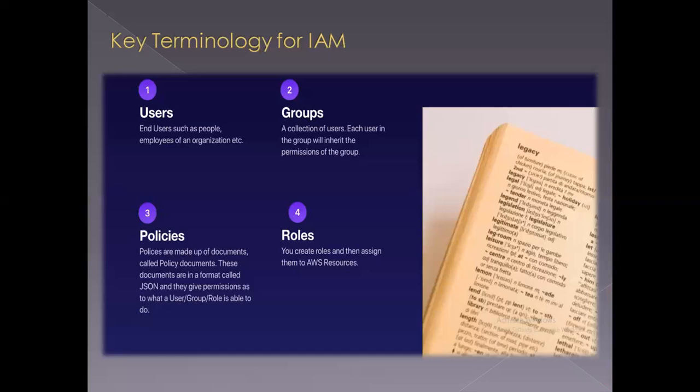And then roles. So roles are basically, you create a role, you assign it to an AWS resource, right? And a role is a way of simply allowing one part of AWS to do something with another part, right? So you might give a virtual machine inside AWS the ability to write files to an S3 bucket. This S3 bucket I've been talking about a lot. So basically, it's just a type of storage within AWS. We're going to look at it later on in detail. S3 is a very big topic, right? So just think of S3 bucket as a sort of storage that you have within AWS. You use it to store files, right?